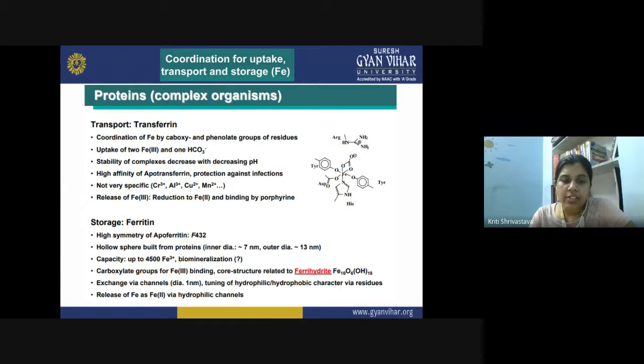Then exchange via channels. We have a diameter of 1 nanometer involved in the tunneling, of hydrophilic or hydrophobic character via residues. So release of the iron(II) via hydrophilic channels takes place from the ferritin, and that is how the stored iron is released from the complex.